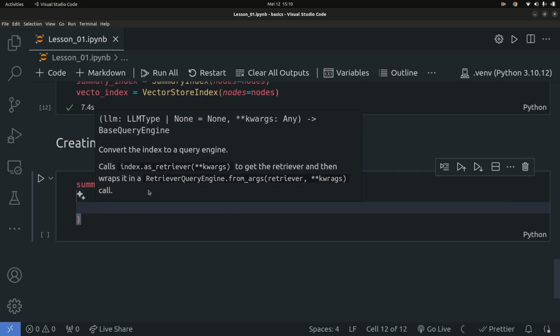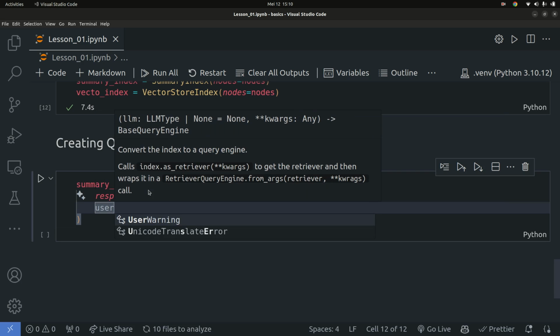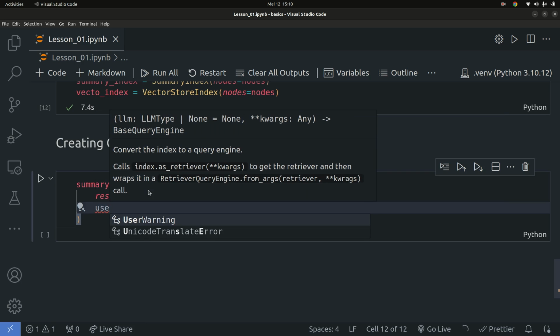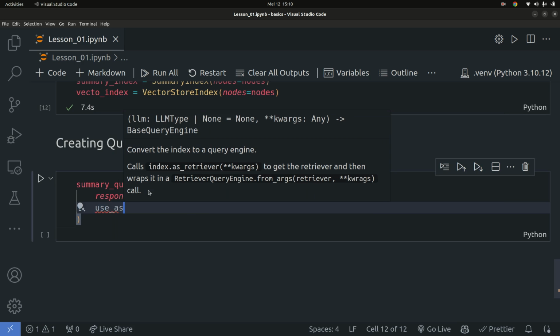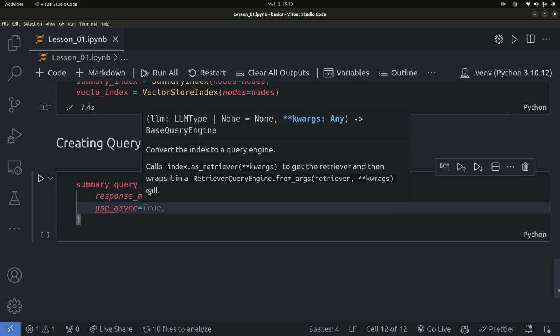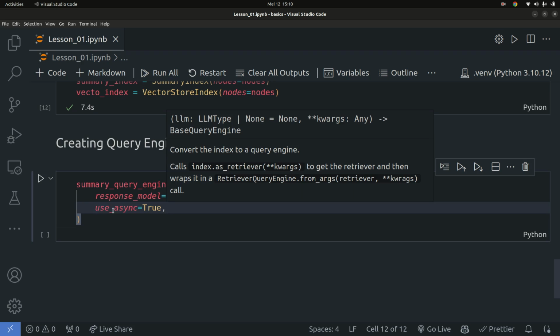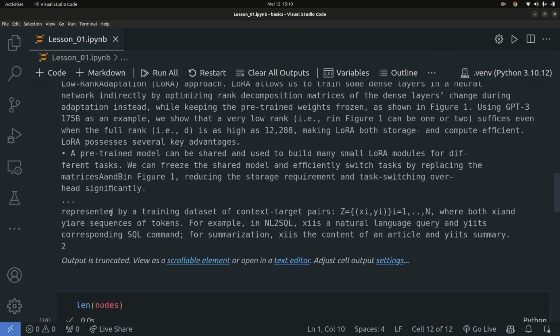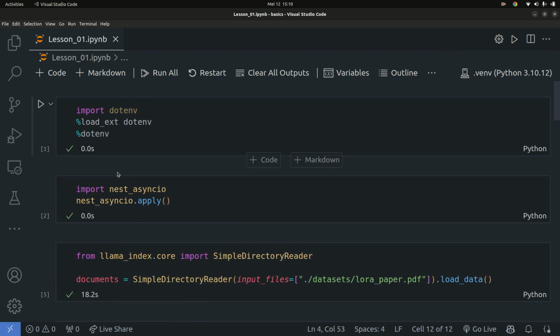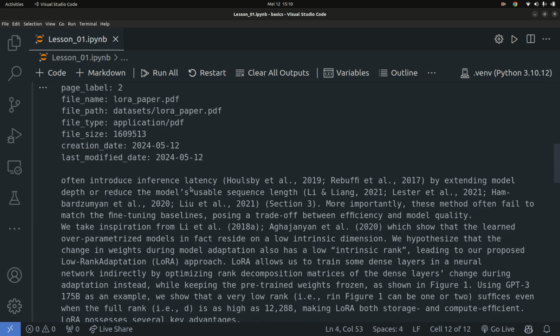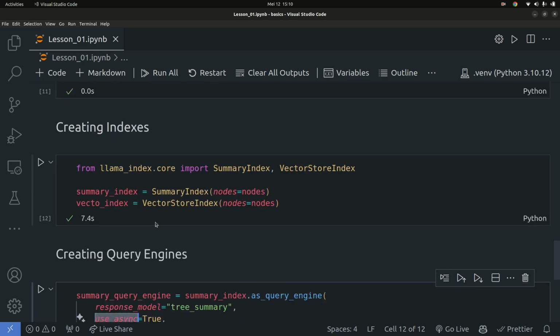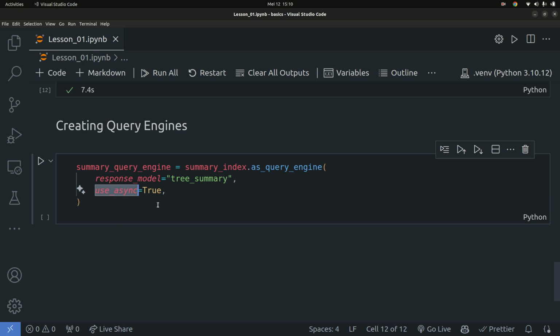Good. So we're also going to pass in use_async, and you're going to set that to be true. So the use_async, we talked about why we had this library right here. The nest_asyncio library helps us run asynchronous functions, and this is one of the places where we're using those asynchronous functions. So using async is going to be true. This is going to make everything a lot faster.